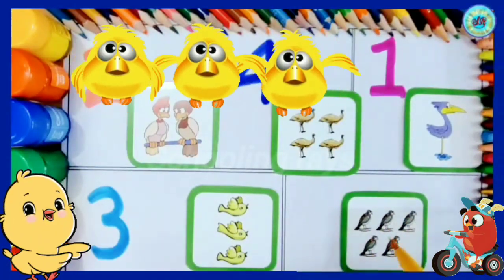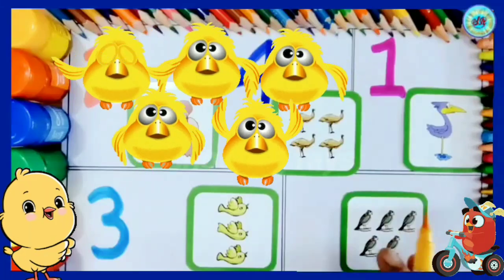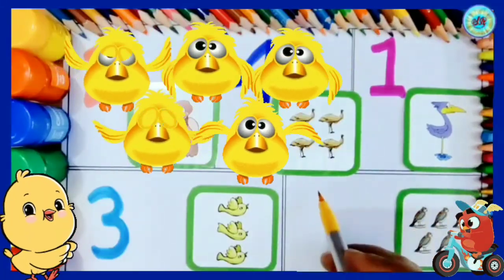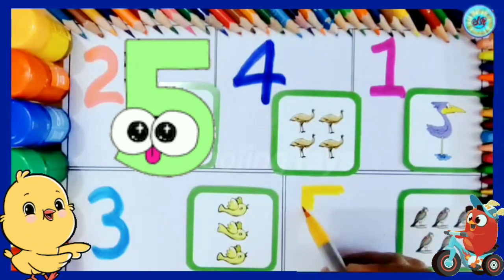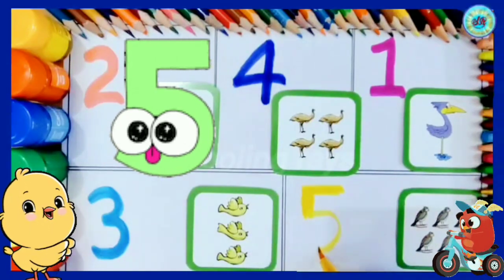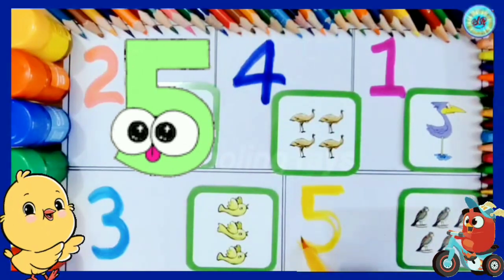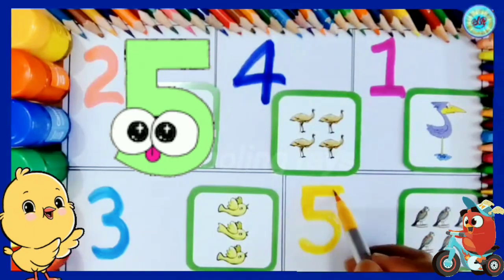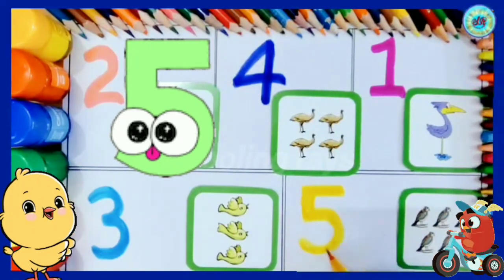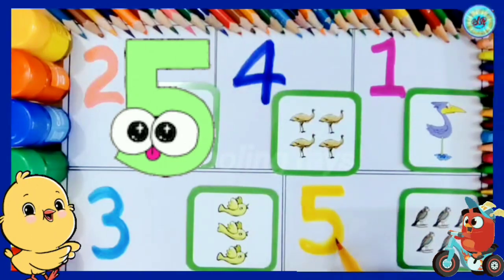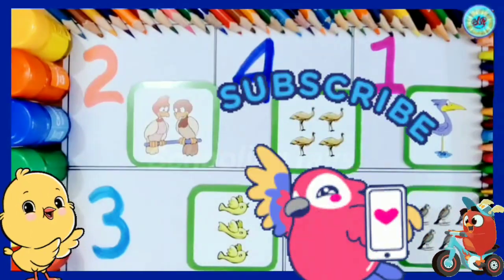1, 2, 3, 4, 5. 5 birds. So write here number 5 with yellow color. We are writing number 5 with yellow color. Yellow color number 5. 5 birds number 5.